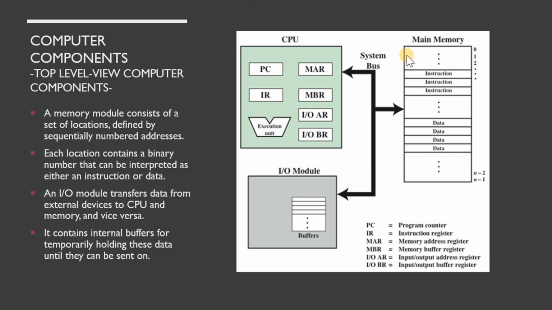For the main memory, the memory module consists of a set of locations defined by sequentially numbered addresses. Each location contains a binary number that can be interpreted as either an instruction or data. So basically, the instruction or data will be located inside the main memory as a binary number. The input-output module transfers data from external devices to the CPU and memory and vice versa. It contains internal buffers for temporarily holding this data until it can be sent on.